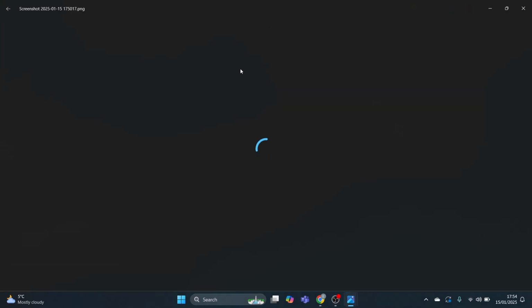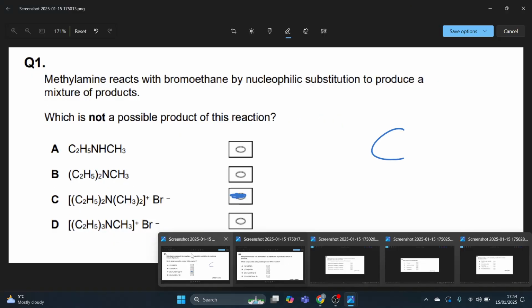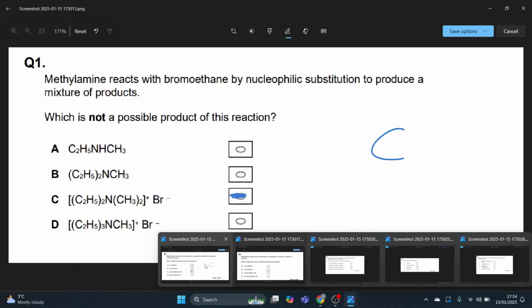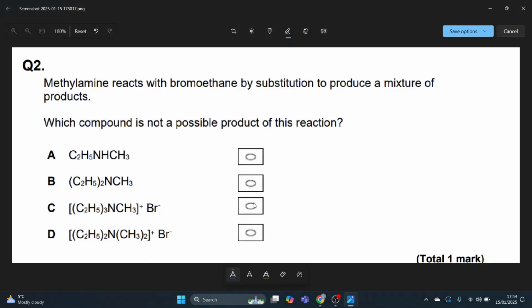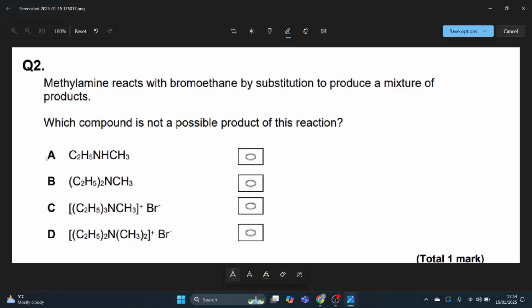Question 2. Methylamine reacts with... is that just not the same one? I repeat question C. Is it the exact same? No, it is slightly different. Okay, so again, A and B definitely are possible products. I'm left with C and D.